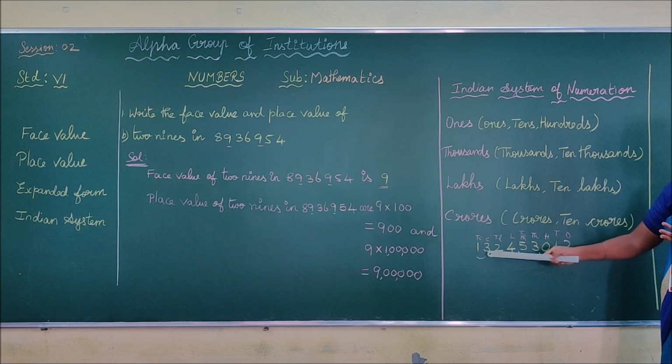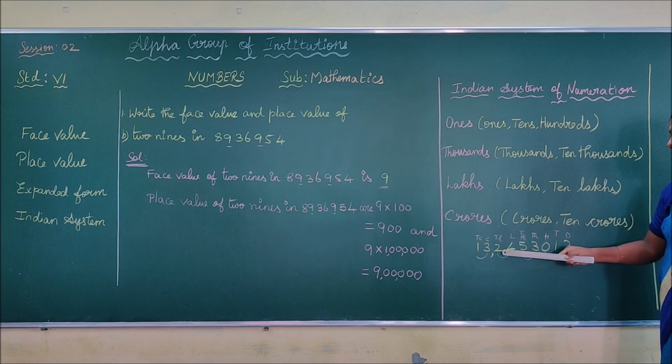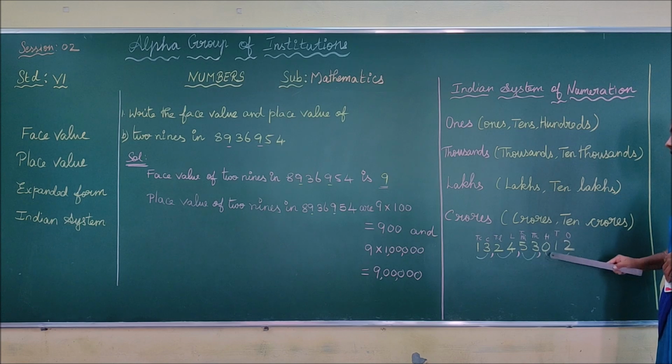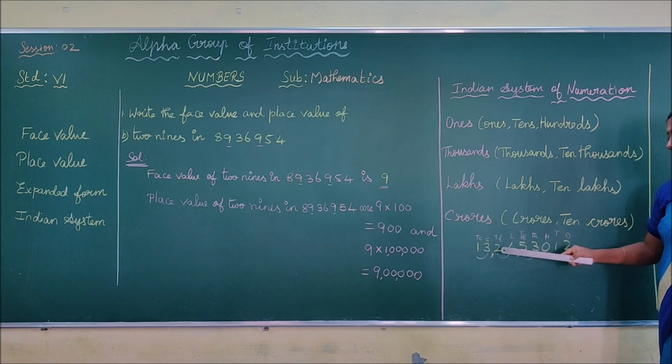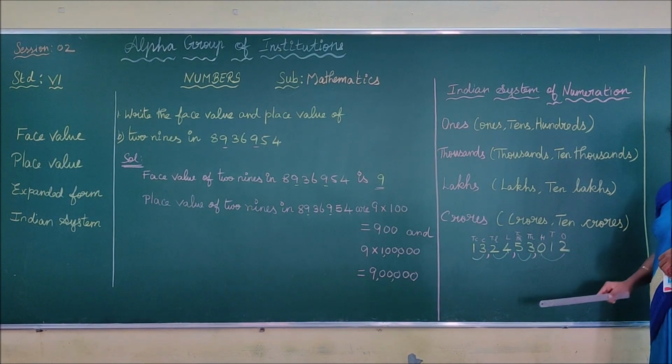Now the number name is 13 crore, 24 lakhs, 53,000 and 12. Here you don't have a hundreds value, so you use the conjunction and after the thousand, and 12. Once again, the name is 13 crore, 24 lakh, 53,000 and 12. I hope you understand, children.